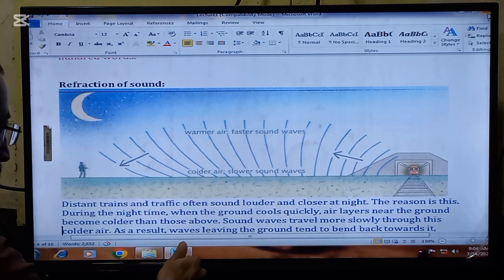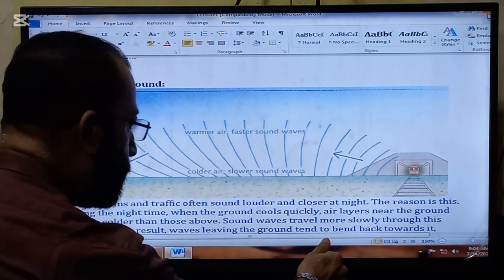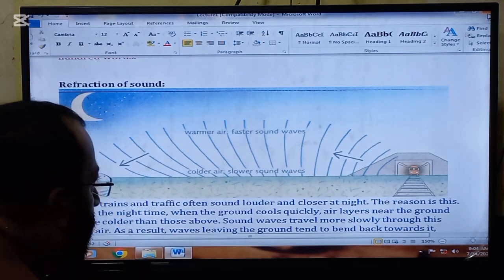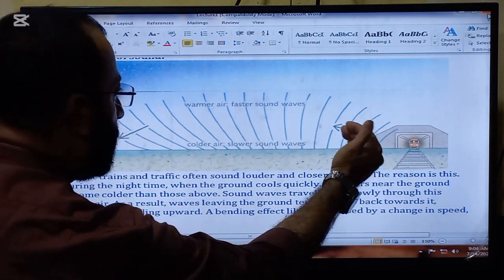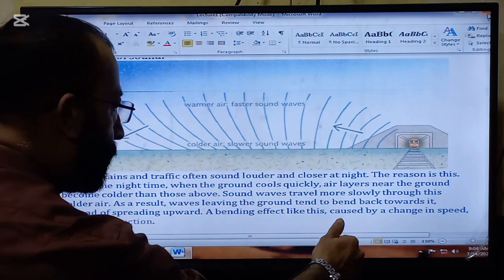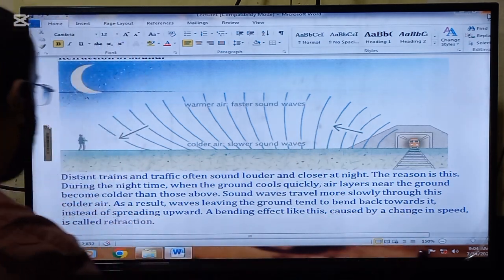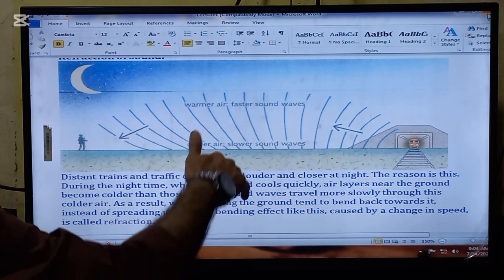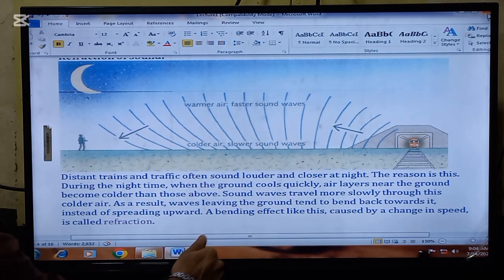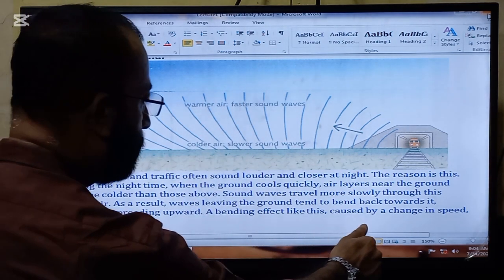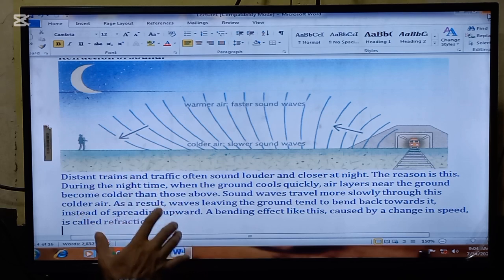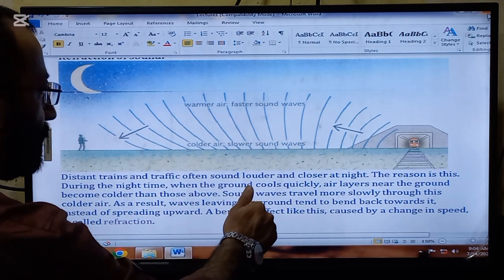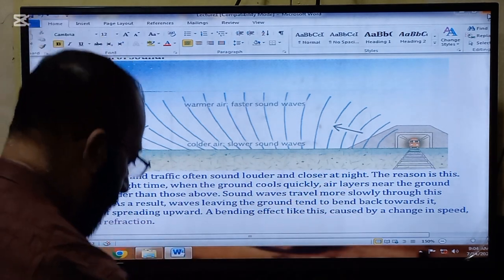As a result, waves leaving the ground tend to bend back towards it instead of spreading upward. A bending effect like this caused by a change in speed is called refraction. And this is the reason that the sound seems to be louder and closer at night.